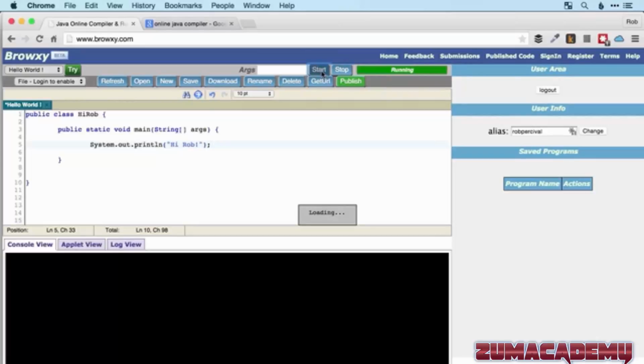Fantastic. So let's just run that, and it works fine.